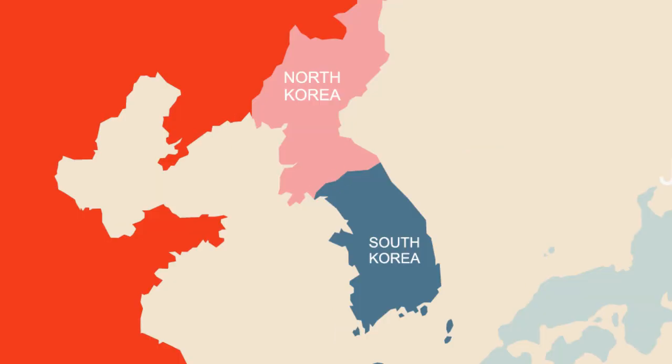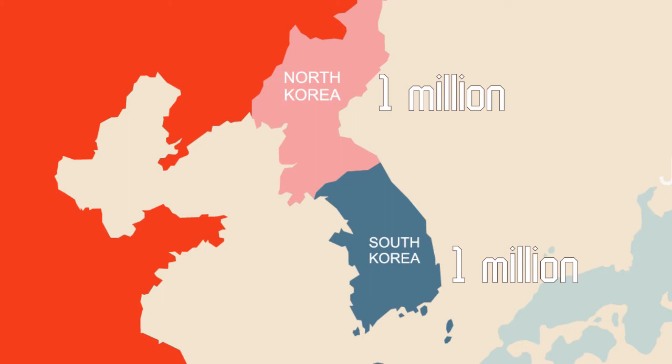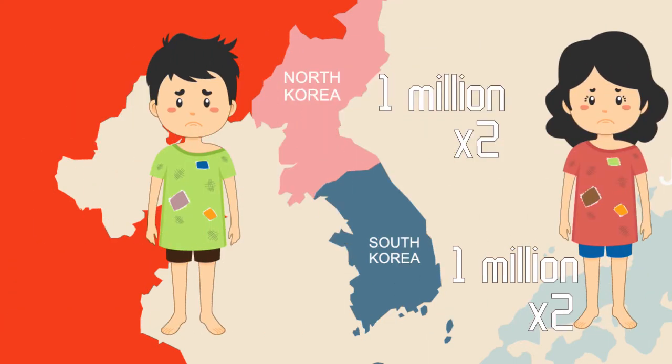For Korea, the war devastated both North and South Korea. Both fronts suffered major damage to their economies and infrastructure. Each of North and South Korea had about 1 million soldier casualties. The number of civilian casualties was twice that of the military. Until the 1970s, both North and South Korea were among the poorest countries in the world.